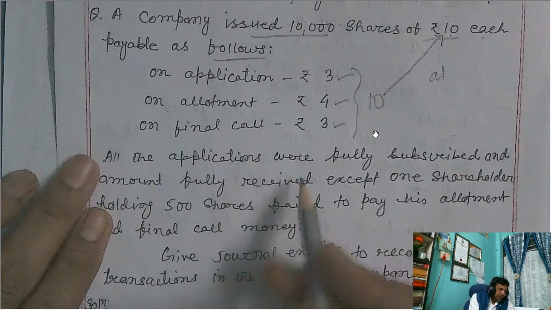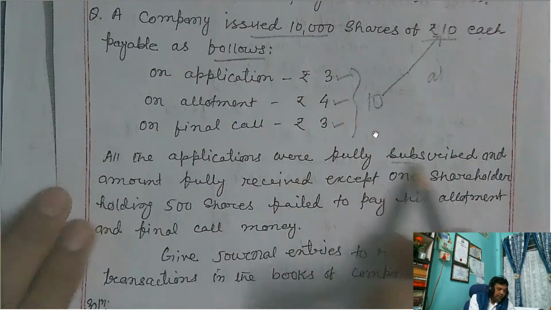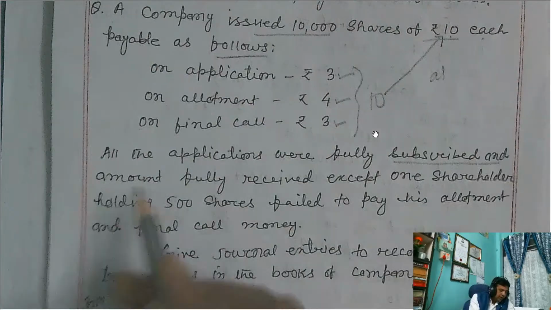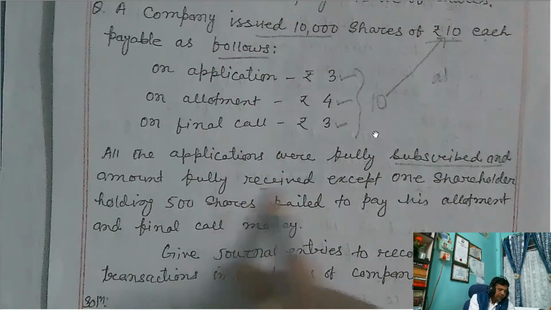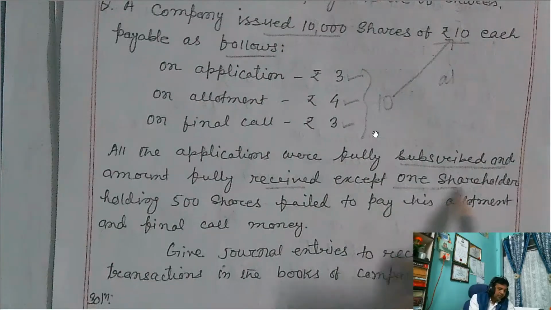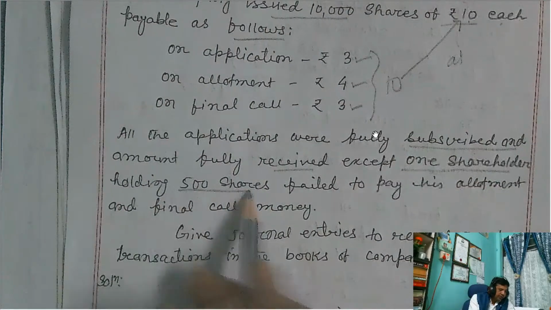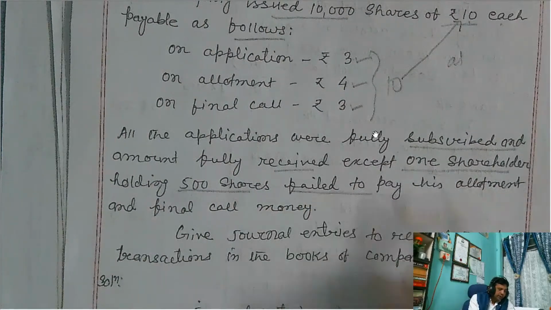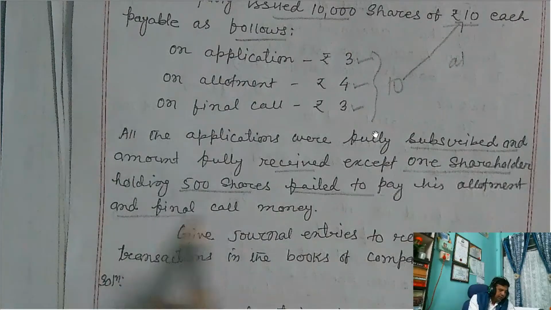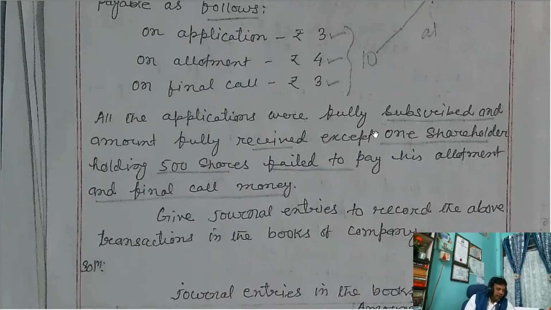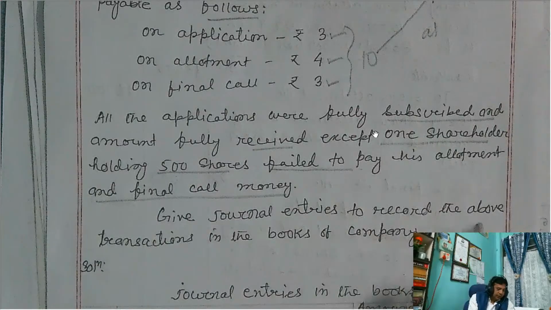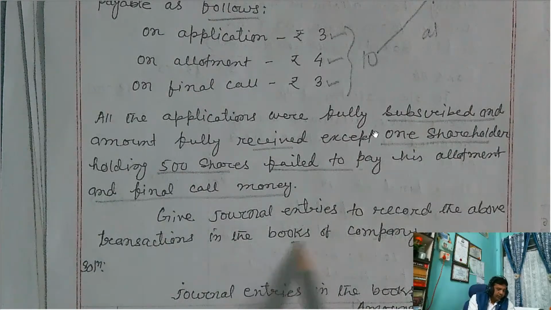Then it says all the applications were fully subscribed and the amount fully received, except one shareholder holding 500 shares failed to pay his allotment and final call money. Simple. Now give journal entries to record the above transaction in the books of the company.